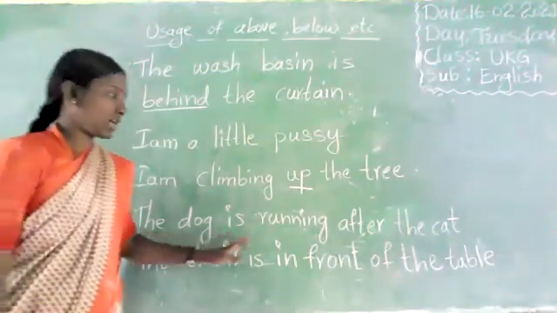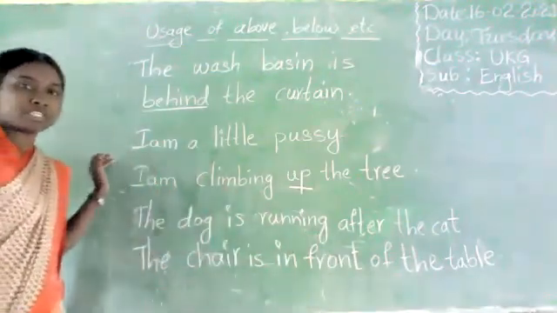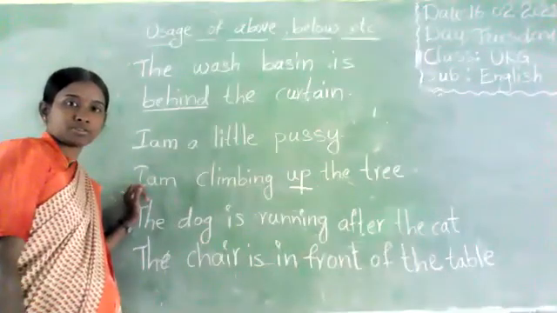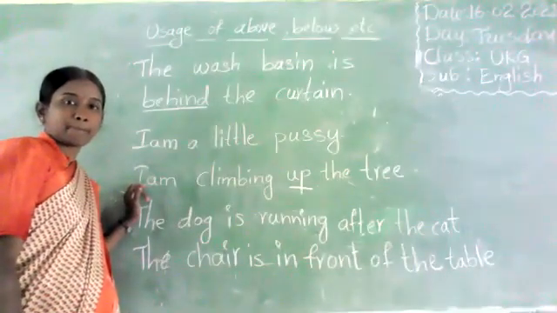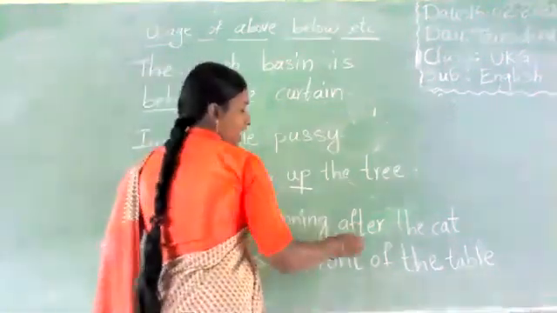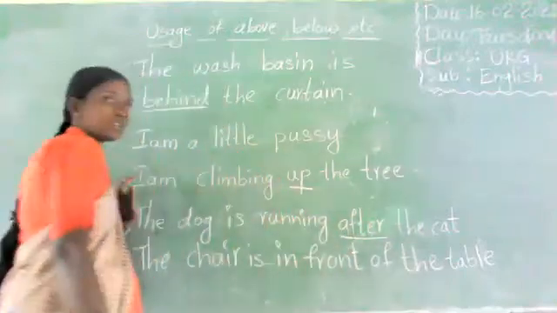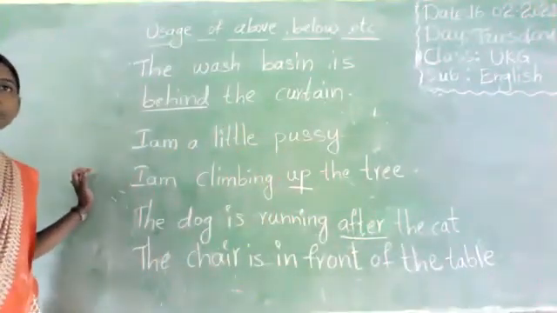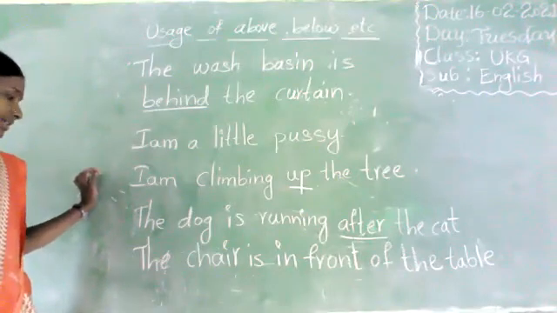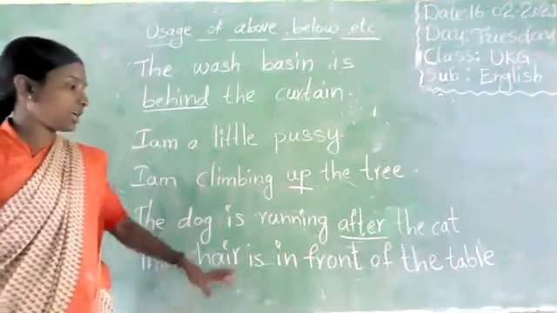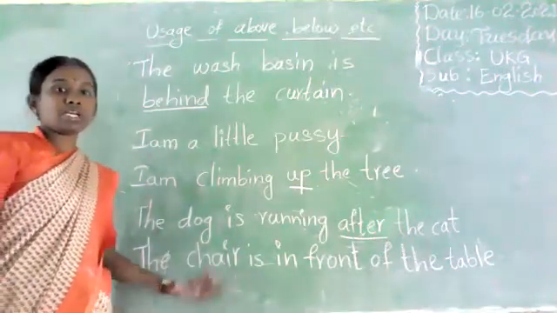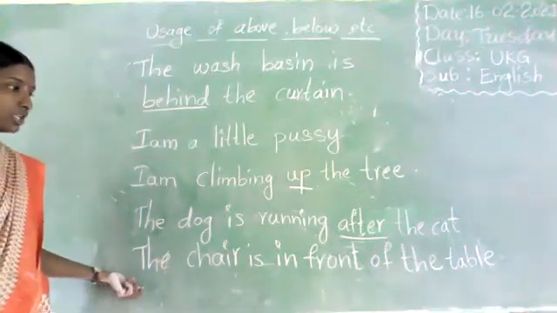The dog is running after the cat. Which word is the preposition? After. This is a preposition. Next. The chair is in front of the table.